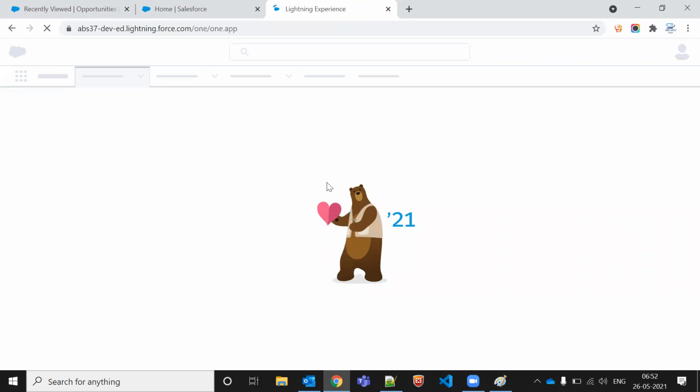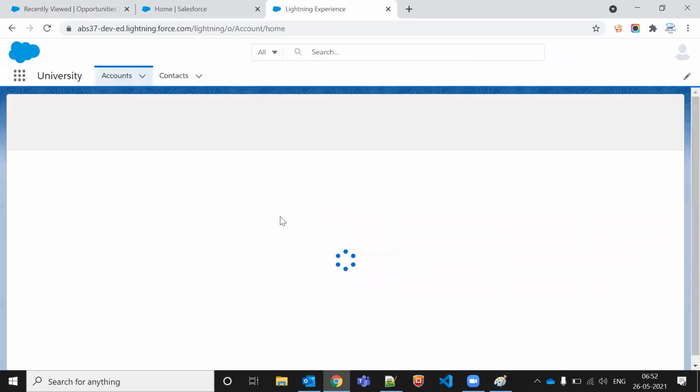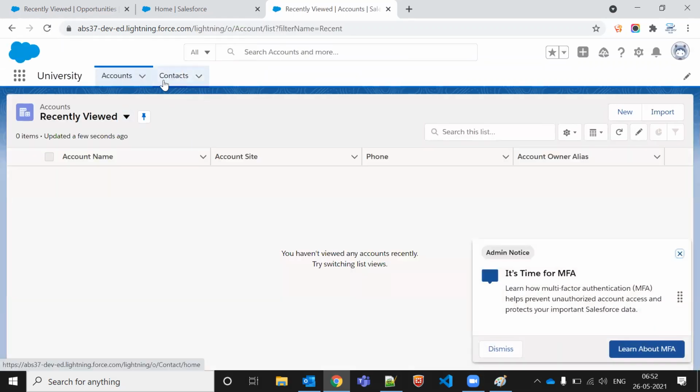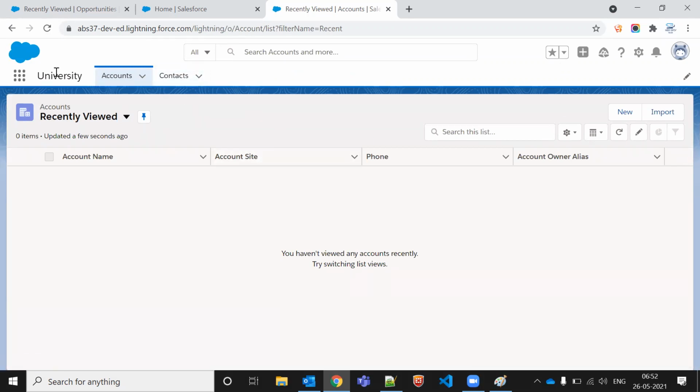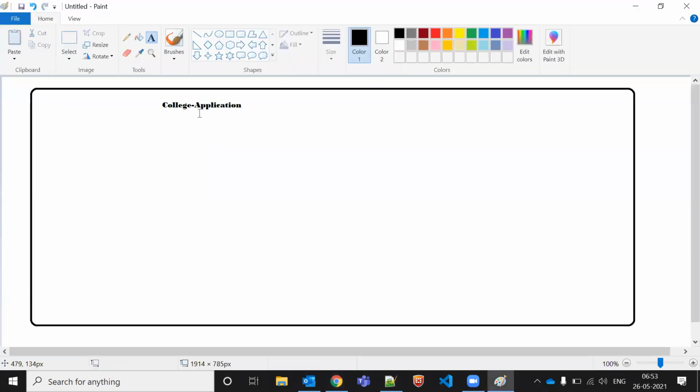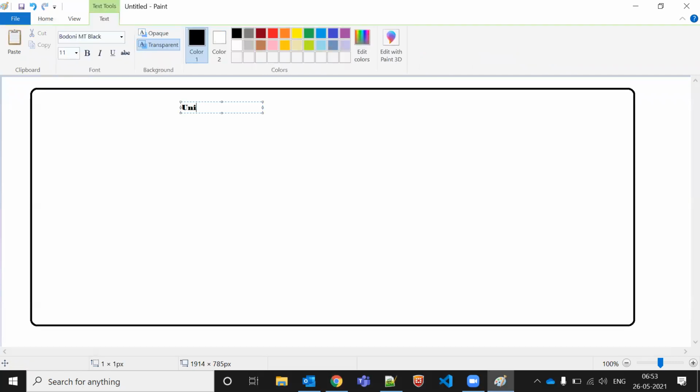I'm going to the university. So we added account and contact that we are able to see here. So this is my custom application which I created now. Where will I work now? I will always work under the university only. If I want to create some custom object, the custom application I created, it is a university application we created here.